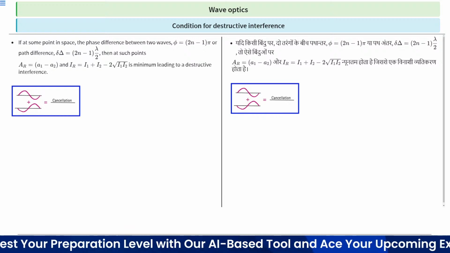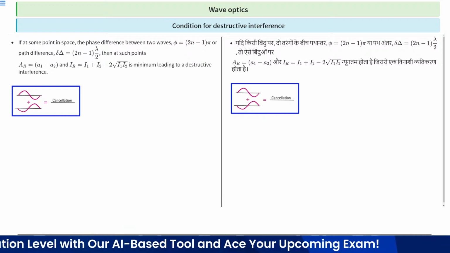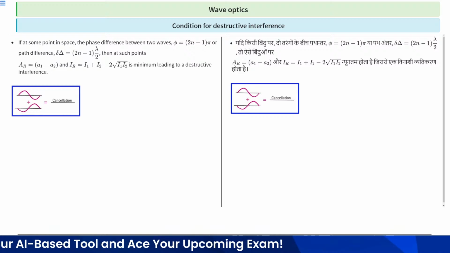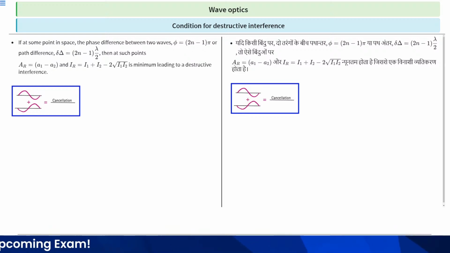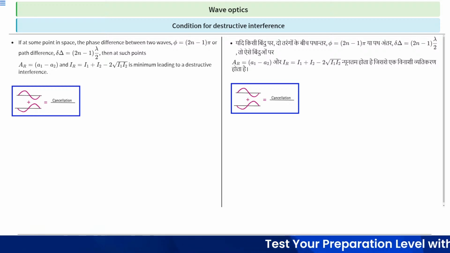From this diagram, it is clear that suppose there are two waves, this is the first wave and this is the second wave. Both waves have different amplitudes, and this is crest and this is trough.